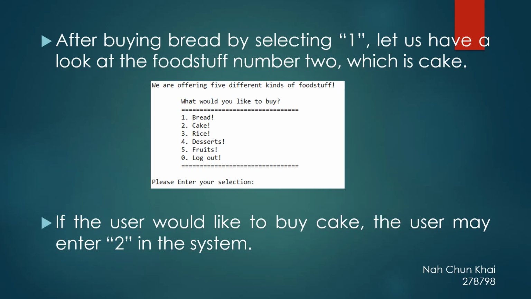Good morning everyone, I'm Na Chun Kai and I will continue the second part. After buying bread by selecting 1, let us have a look at foodstuff number 2, which is cake. If the user would like to buy cake, the user may enter 2 in the system.